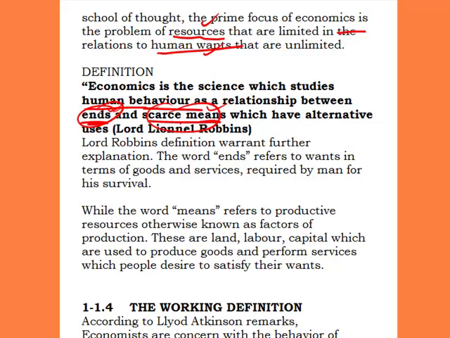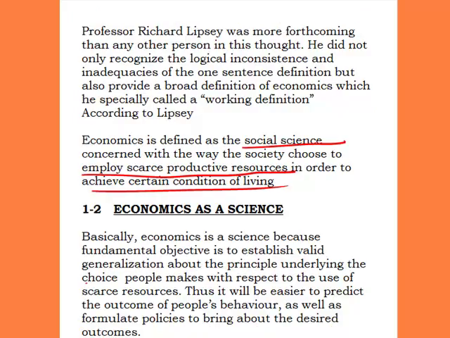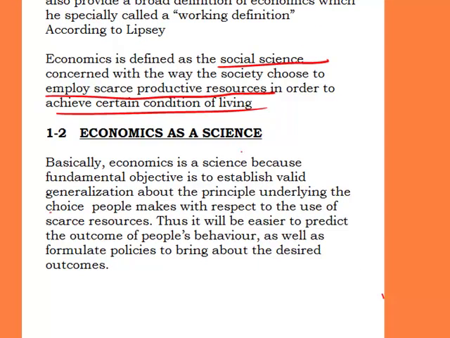As it relates to their ends, which are numerous, and their scarce means, which are the limited resources used in satisfying those ends. So the relationship between the two, as it relates to the behavior of human beings, is the premise of what economics is, as provided by Lionel Robbins. As we move on, we'll still talk more on this concept, on this definition of Lionel Robbins.